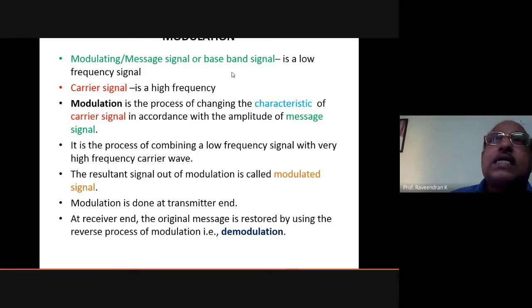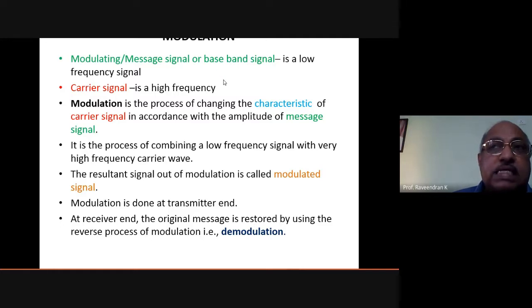Now let us consider the case of audio signals. Audio signals are actually coming under 20 hertz to 20 kilohertz, or 30 hertz to 30 kilohertz, isn't it? So it is such a low frequency wave. Every wave is associated with an energy, which depends upon the frequency through which it is transmitted or propagated.